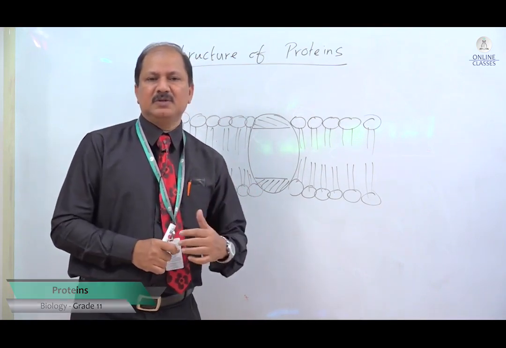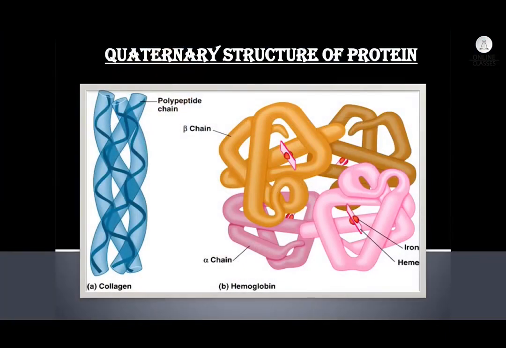Now let me go to the quaternary structure. So what is the quaternary structure of a protein? Quaternary structure means two or more polypeptide chains. Until the tertiary structure, there will be only one polypeptide chain, folding and twisting around itself. But when we talk about the quaternary structure, it is not just a single chain. It may be two chains, or three chains, or four chains. If I have to give an example, collagen, which you find in different parts of the body. So collagen is one quaternary structure.